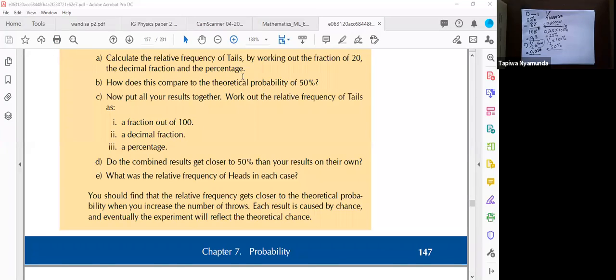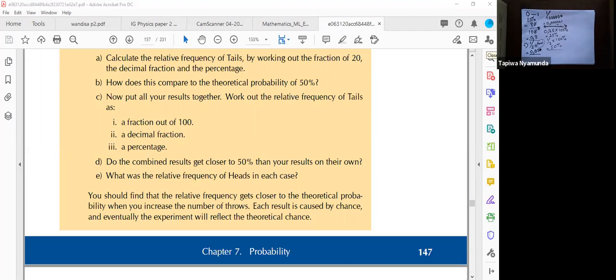When you do the experiment, yes, you got 11 heads. Basetsana got 11 heads and 9 tails. Can you see that, guys? When you say 11 divided by 20, this number is close to 0.5. When you say 9 divided by 20, this number is also close to 0.5. Do you see that? So the chances of you getting heads are the same as the chances of you getting tails. That's basically what we are saying.